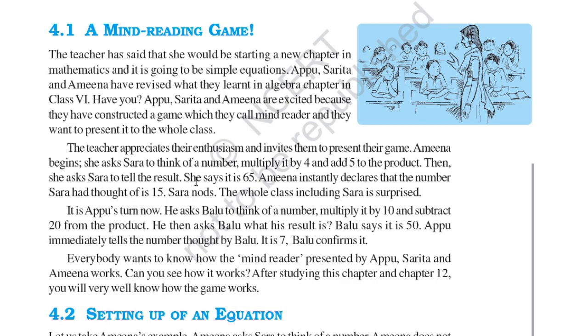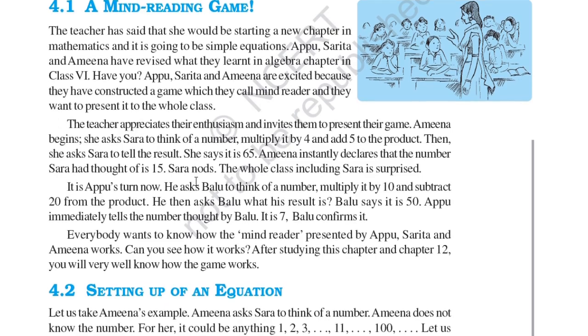Amina begins. She asks Sarah to think of a number, multiply it by 4 and add 5 to the product. Then she asks Sarah to tell the result. She says it is 65. Amina instantly declares that the number Sarah has thought of is 15. Sarah nods. The whole class, including Sarah, is surprised.